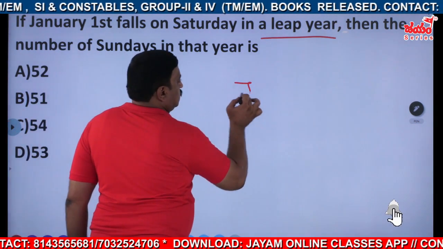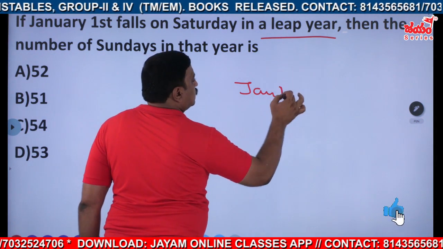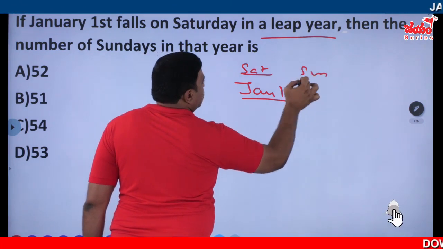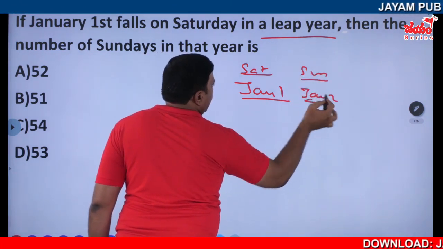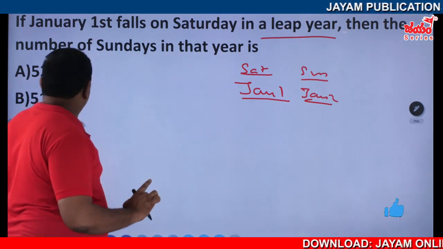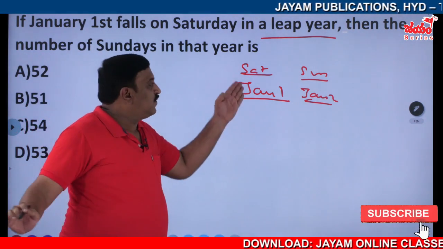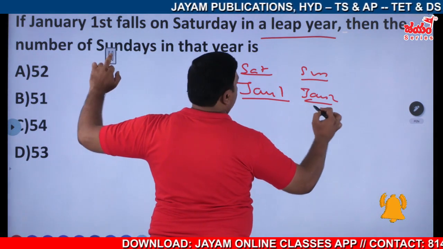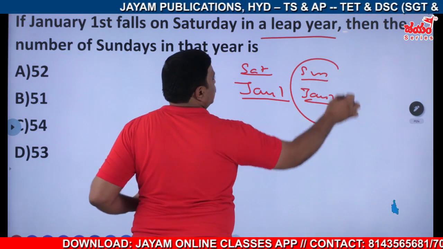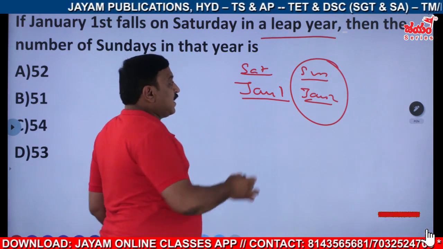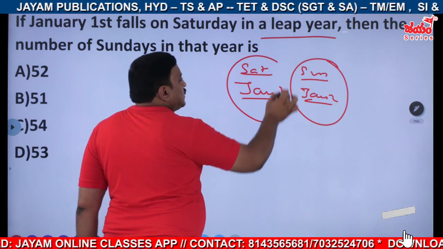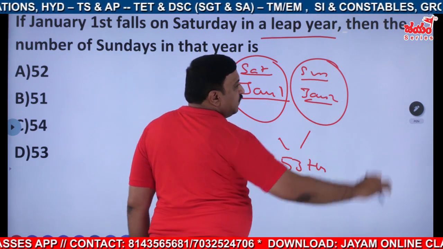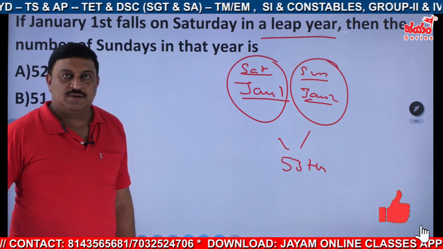Saturdays, Sundays. January 1st is on Saturday. Definitely Sunday will be January 2nd, is it not? So the chance for getting 53 times is only for Saturday and Sunday, that is January 1st and 2nd only. So Sundays will appear 53 times. In this one, both Saturdays and Sundays will appear 53 times. The rest of them, 52 times.